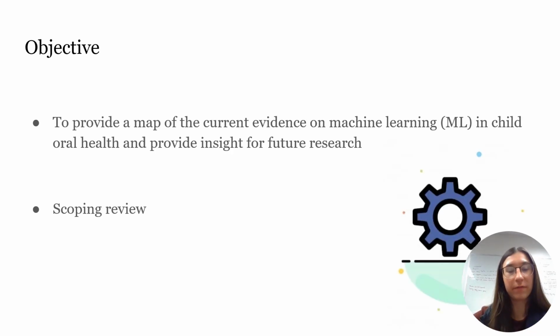We know that the foundation for good oral health starts at a young age. Dental caries is the most common chronic disease in children and is considered a public health issue worldwide. This knowledge led us to focus on child oral health specifically. We aim to provide a map of the current evidence on machine learning and child oral health. We selected a scoping review to determine the coverage of this topic and to quantify the literature currently available.